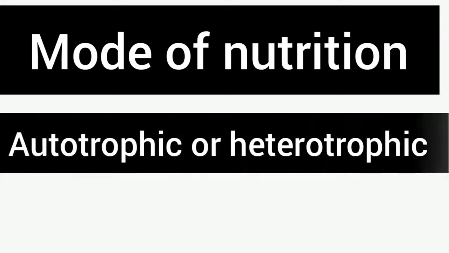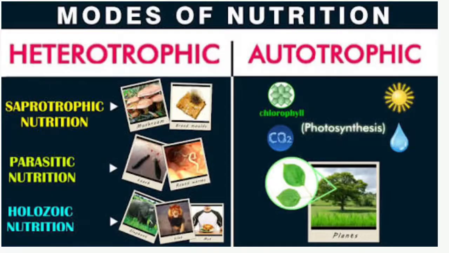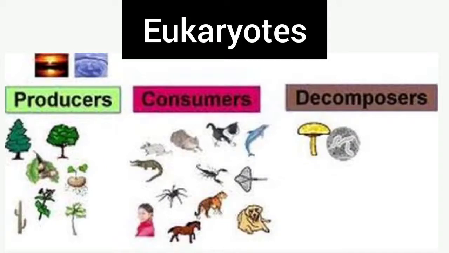And the third one was mode of nutrition. Are they autotrophic or heterotrophic? If they are autotrophic, they are green plants. And if they are heterotrophic, either they are non-green plants or they are animals. So on the basis of these they are classified. Even eukaryotes are classified on the basis of producers, consumers and decomposers.